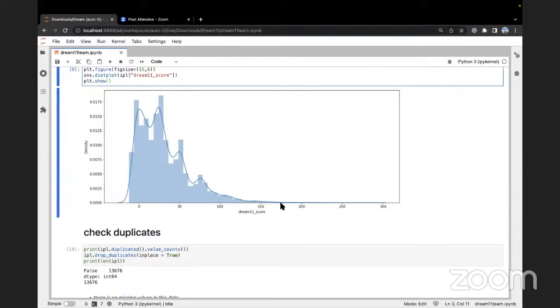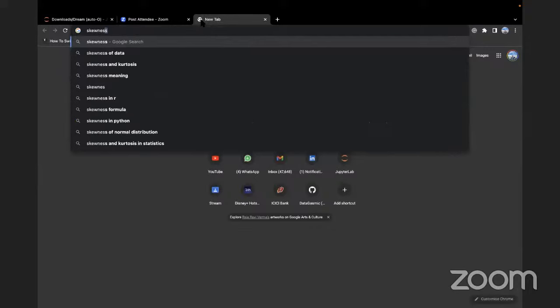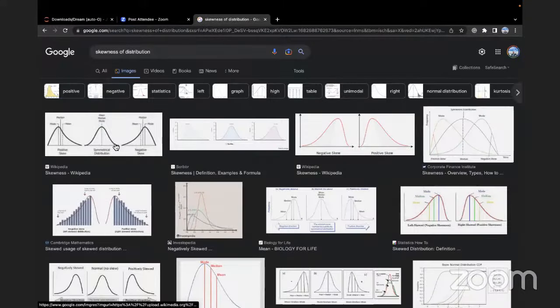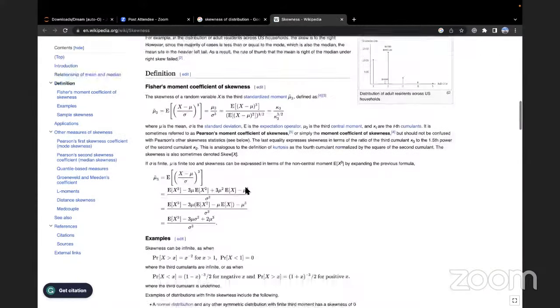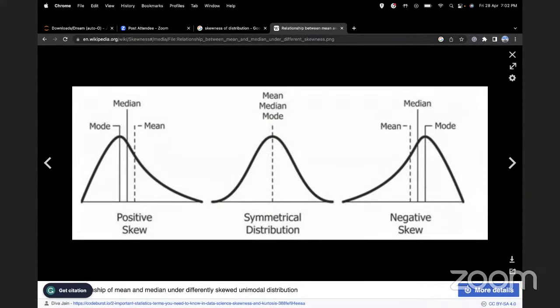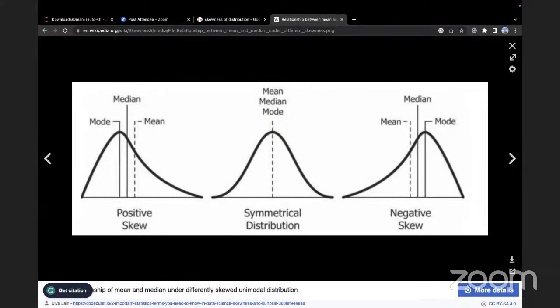So a skewed distribution is a distribution where it is non-normal. Skewness of a distribution. Check this curve out. If you look at this particular curve, you will understand that a skewed distribution is a distribution where the median value, the central value, if I take the minimum value and the maximum value and divide it by 2, the median value is less than the mean. This is called a positive skew.